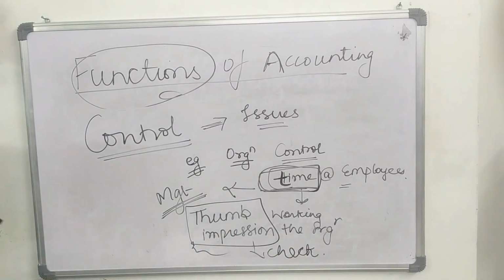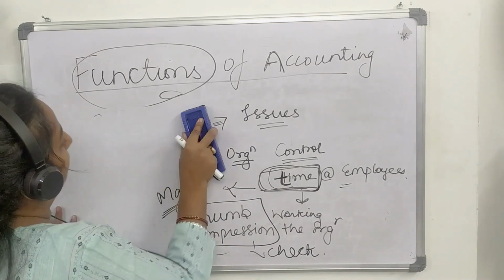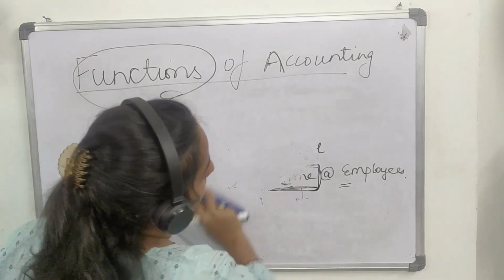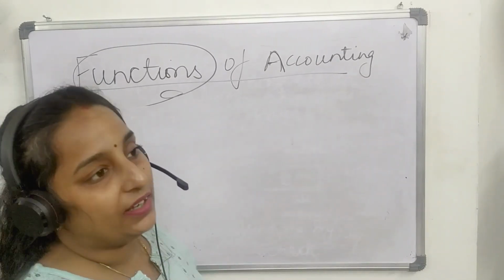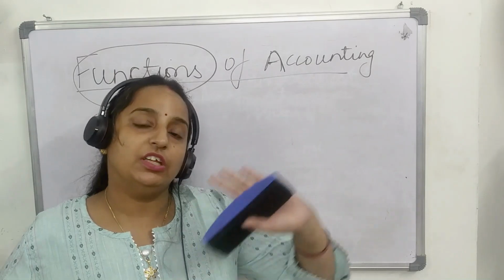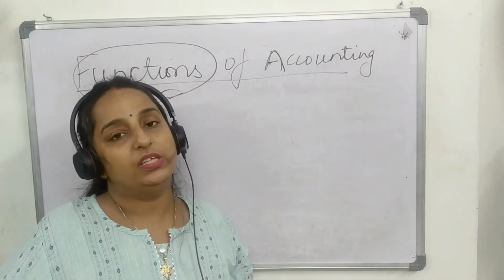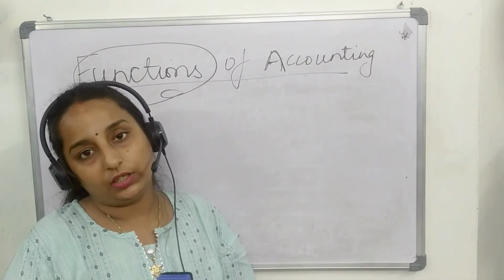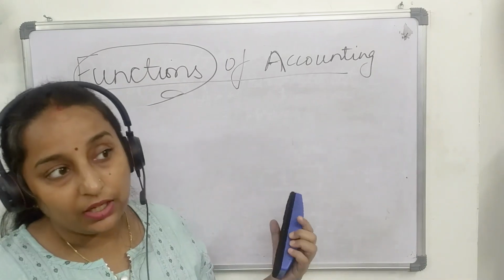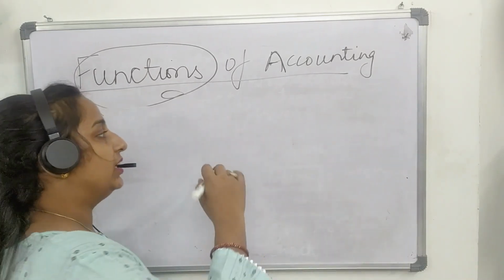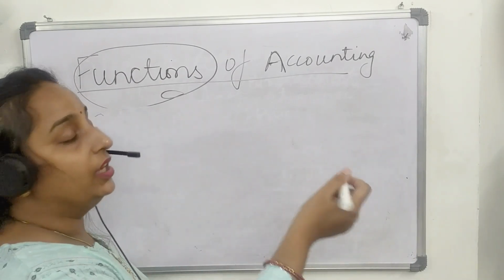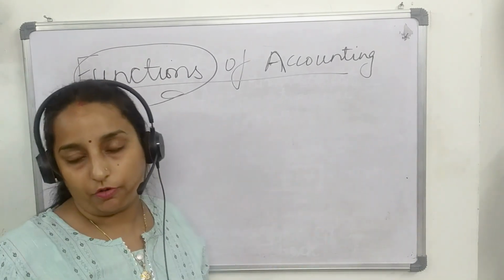What control actually does is, control helps to take corrective measures so that whatever is the difference between actual and planned performance can be properly controlled and we can have the proper result. We can correct the deviations of actual and planned performance.